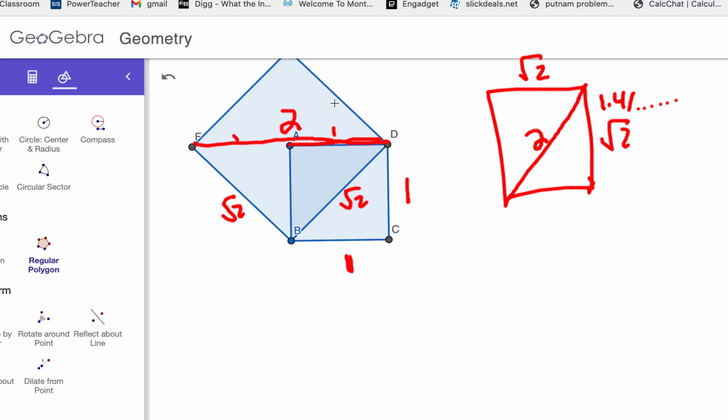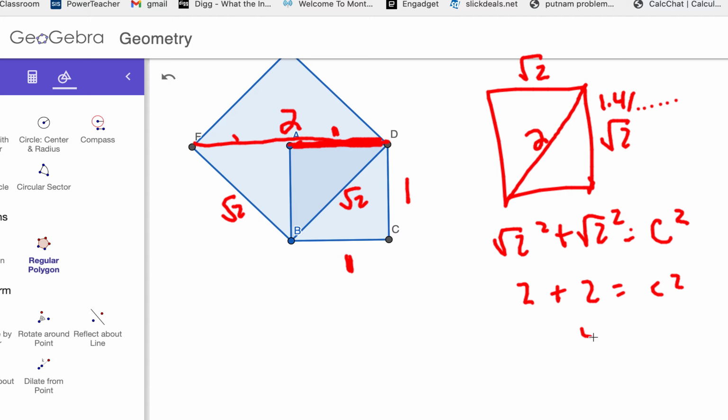One way we can actually prove this, I could see here this square is half the distance, so I've had 1 and 1. So really, let's use the Pythagorean theorem to prove it. The two sides are radical 2 squared plus radical 2 squared equals our hypotenuse squared. And square root of 2 times itself is 2, and we get 4.